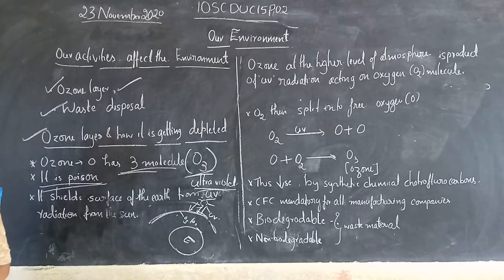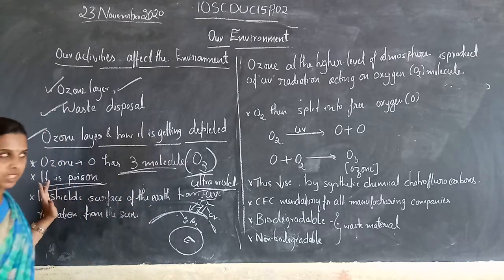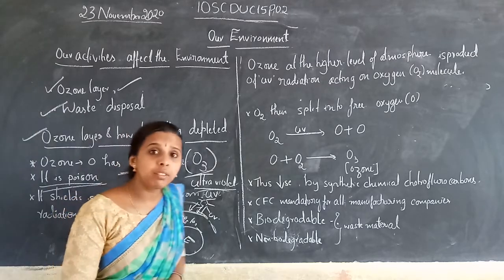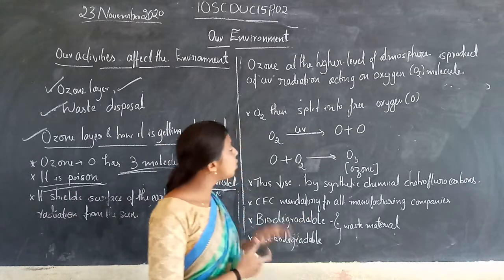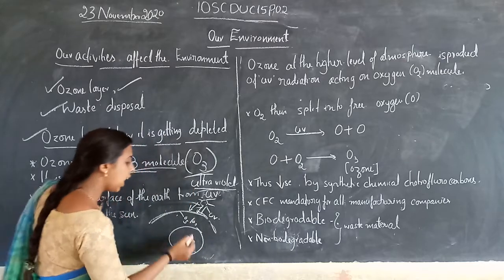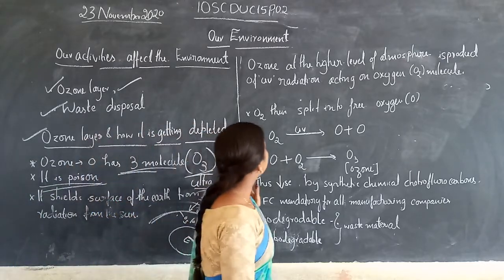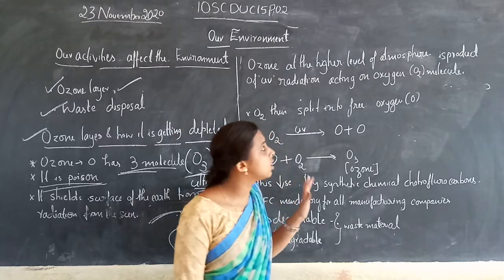So what is ozone? It has three oxygen molecules and it is poisonous. Next, how is ozone formed at the higher level of the atmosphere? It is produced by UV radiation acting on oxygen O2 molecules.